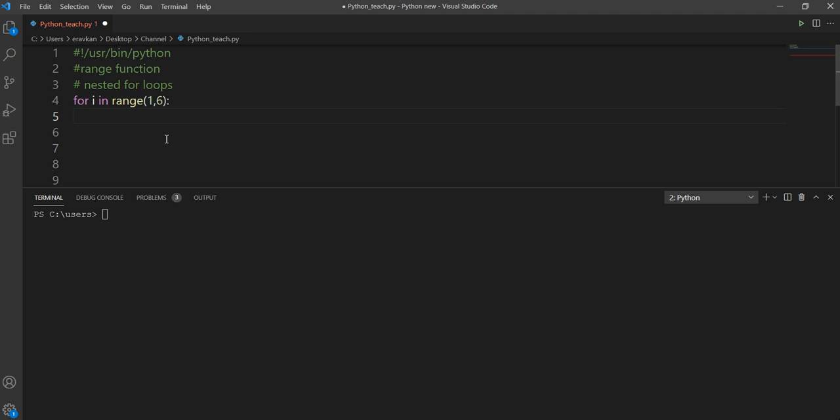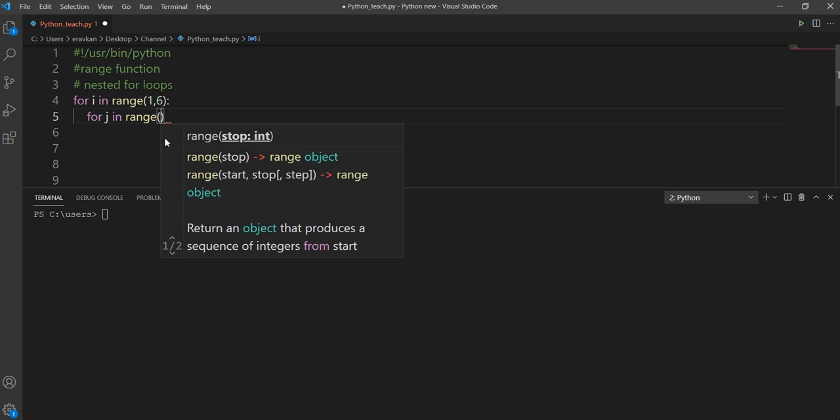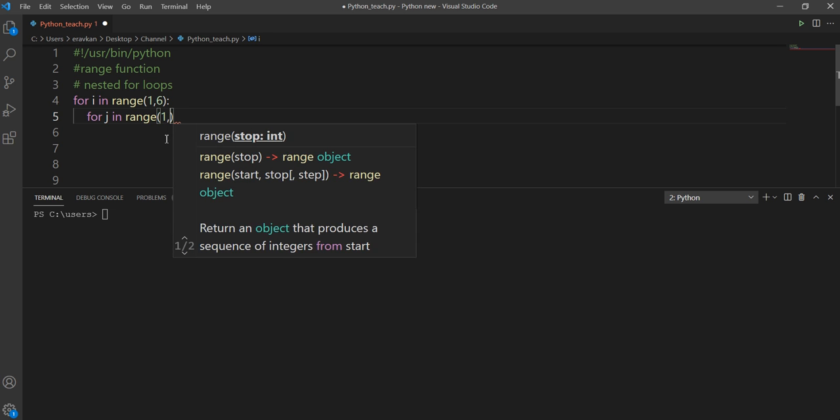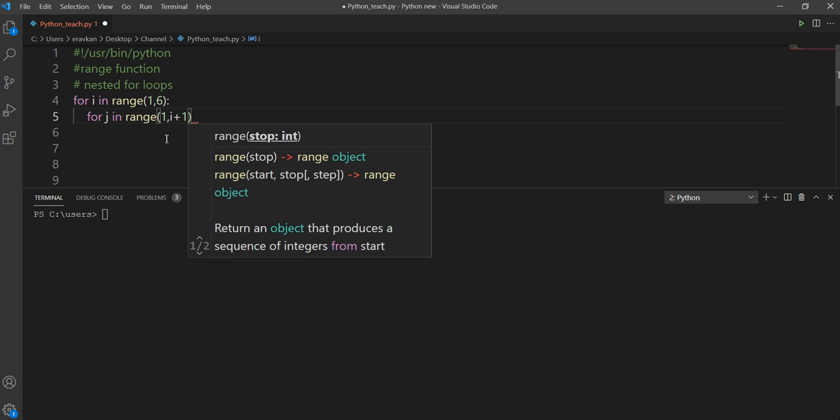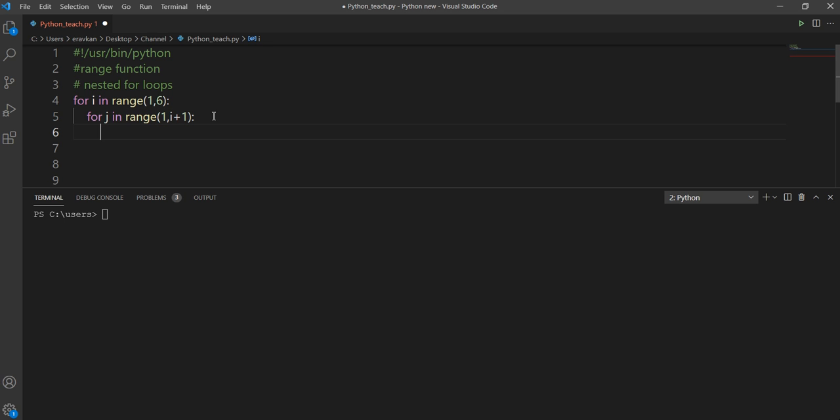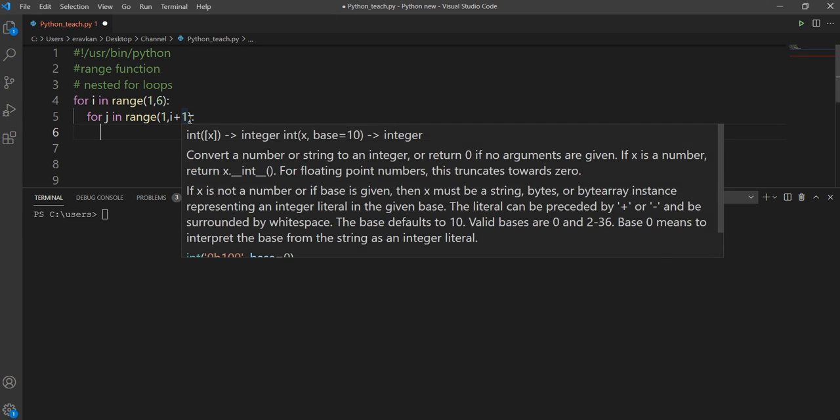And see the indentation. Now another loop inside it. For j in range 1 to i plus 1. So what will happen? First i will be 1 here. Then i value will be 2 here. Then j, the statement inside this for loop will run 1 to 2 times.